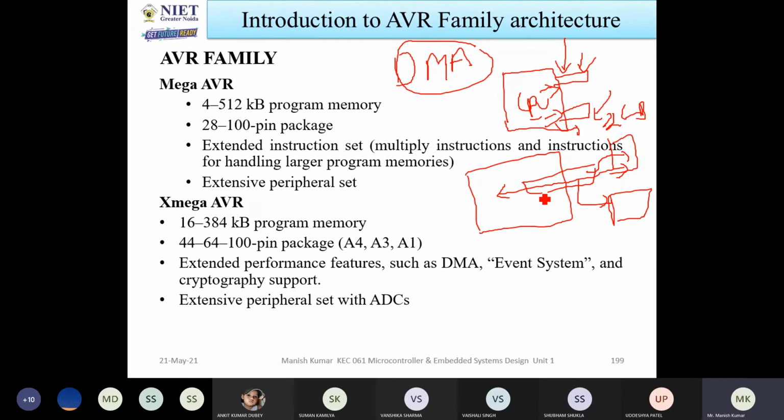Let us consider one more example. In the example, we have attached two pen drives to the CPU, a laptop, okay, and now I want to transfer the data from one pen drive to another pen drive. What will happen? In the general case, let us consider I am transferring from this, so the CPU will copy the data from pen drive 1 and paste the data to pen drive 2.